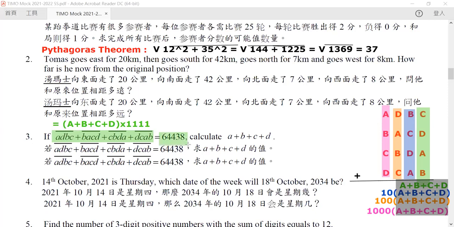So now we have two expressions for the same number. (A plus B plus C plus D) times 1111 is exactly equal to 64438. Hence, if we divide both sides by 1111, we will immediately get the value of A plus B plus C plus D. So A plus B plus C plus D is equal to 64438 divided by 1111, and hence it equals 58. This is our answer.